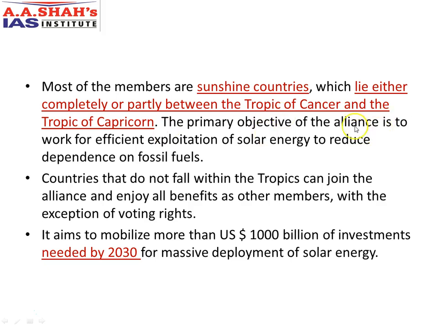The primary objective of this alliance is to efficiently exploit solar energy and reduce the dependence on fossil fuels such as coal, petroleum, etc. So that is why these countries which lie between the Tropic of Cancer and the Tropic of Capricorn, they receive maximum sunlight. So that is why these countries are the members of the International Solar Alliance.